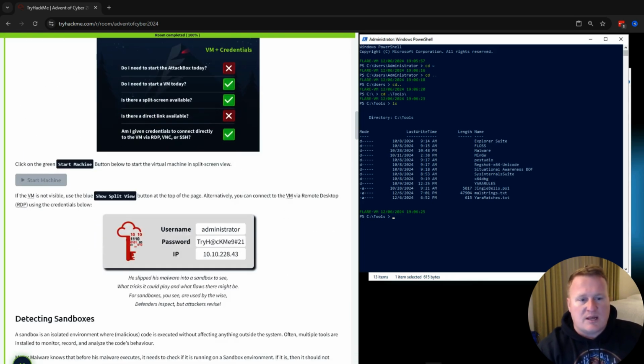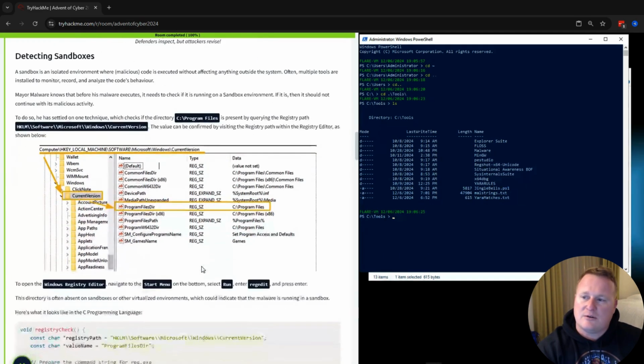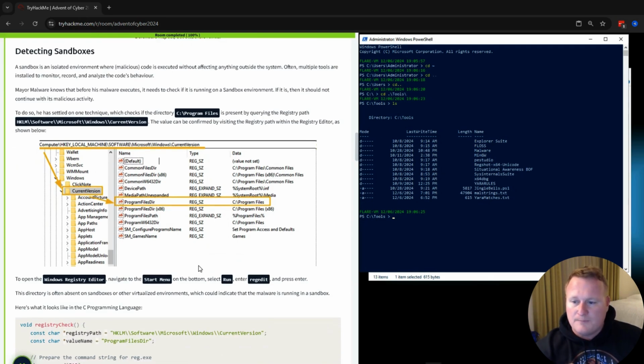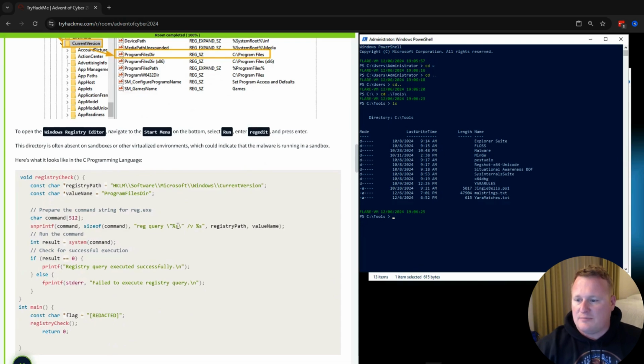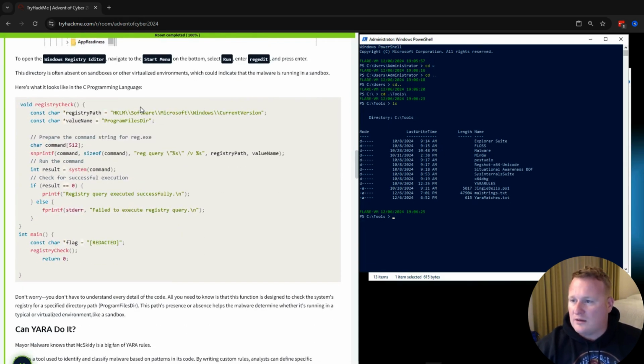It's going to bring you into a Windows machine with some PowerShell and then start walking us through what we're going to be looking for specifically later down the road with our Windows registry editor, as well as going over some basic programming we see in C, of what appears to be occurring when the directory is often absent on sandboxes or virtual environments, indicating that malware is running in a sandbox.